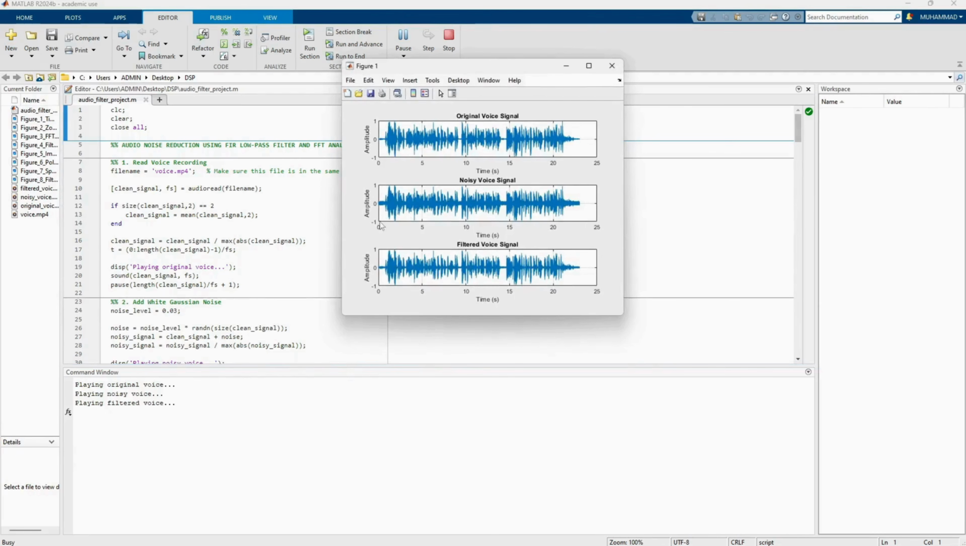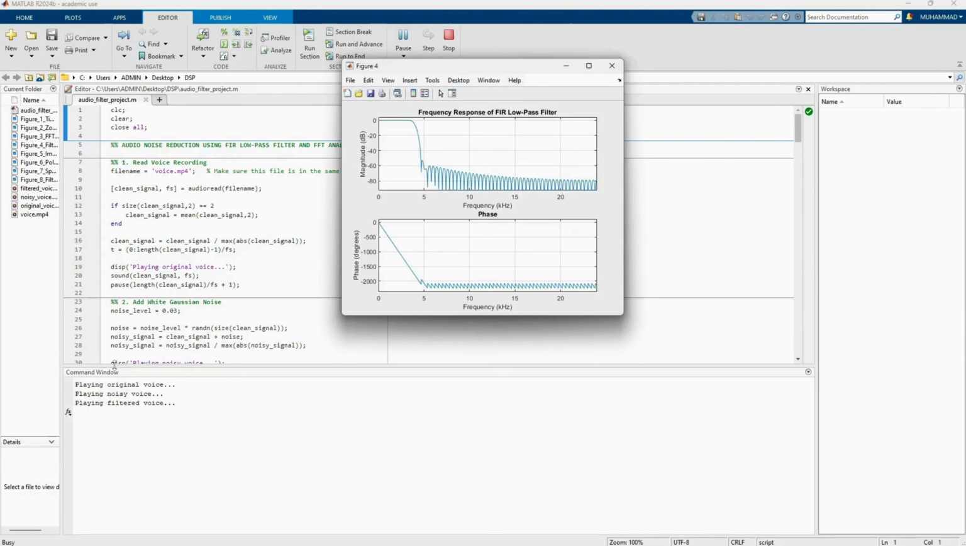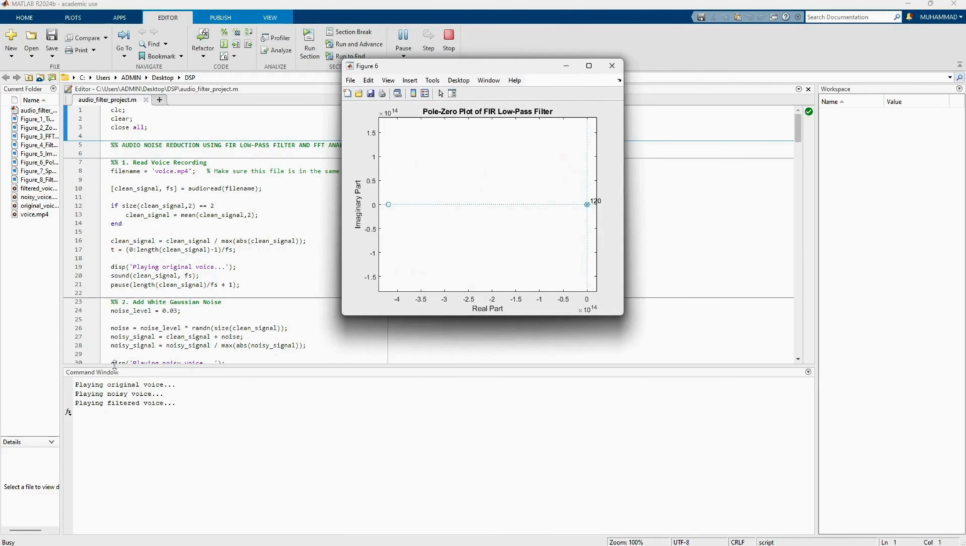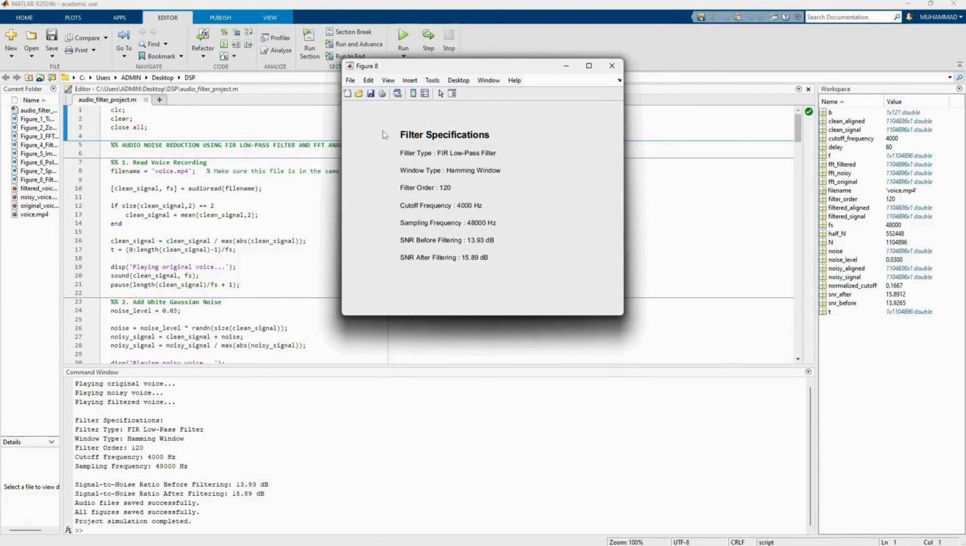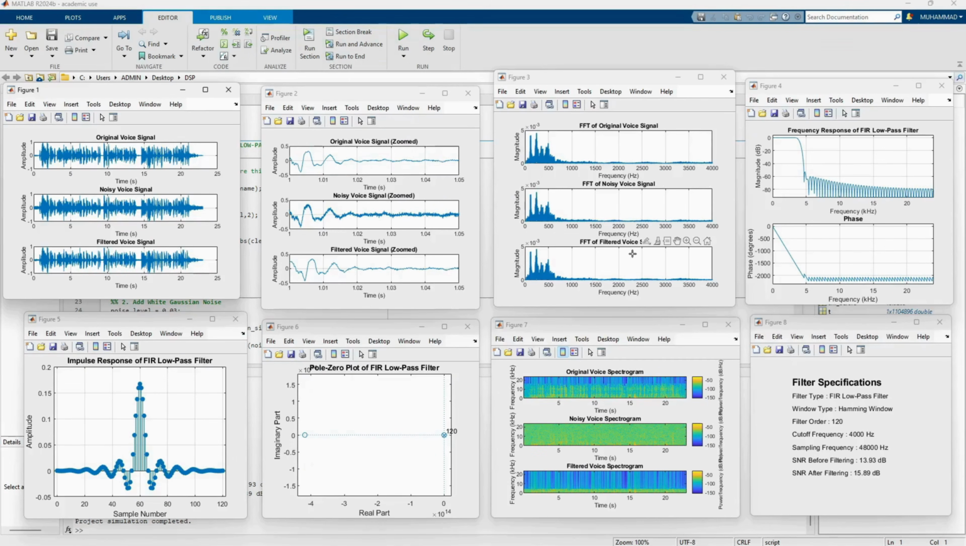So basically, as we can see here, the simulation will play the original voice and it will put the noise into the voice, and lastly it will filter the voice as we want, and it will show the 8 figures that we have set up in the MATLAB simulation. I will explain the figures one by one.